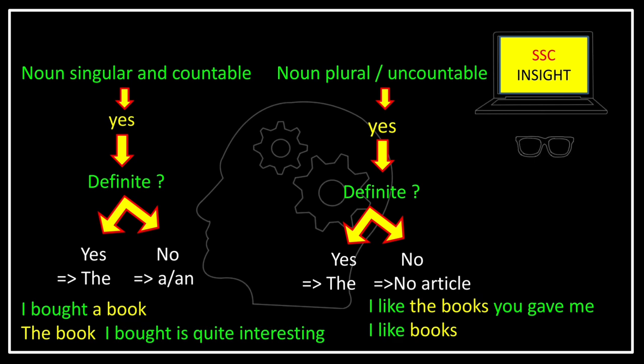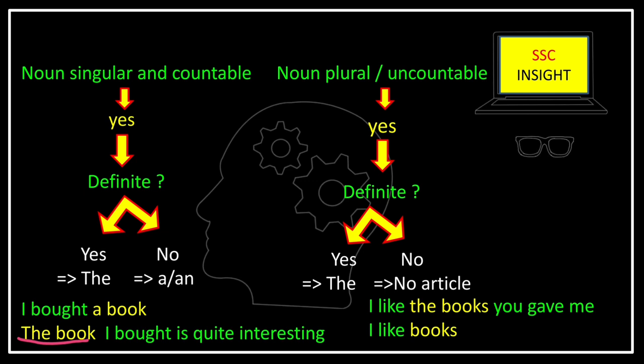Now if I say the book I bought is quite interesting, here I am talking about the quality of the book which I have bought. So the book should be definite and I also know about the book. So that is why we have used here the definite article, that is the.